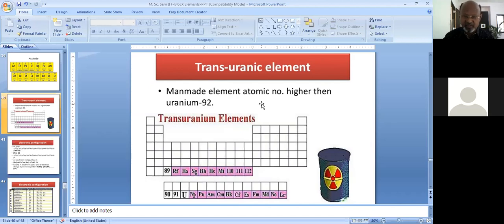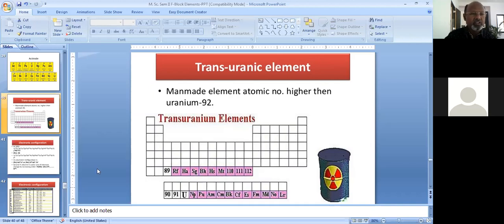You being chemistry people, you should remember this particular symbol. Whenever this symbol appears on a chemical, it indicates that it is definitely radioactive. That means such a chemical should be handled by taking all possible precautions. So this symbol is very important, and as we know, the majority of these actinide elements are radioactive. They emit alpha, beta or gamma radiations.